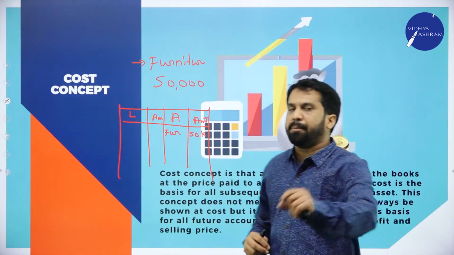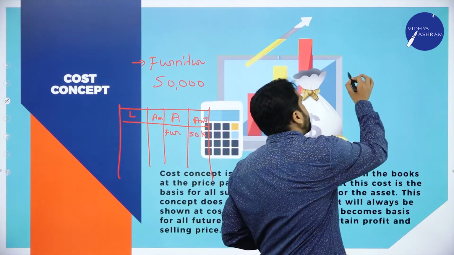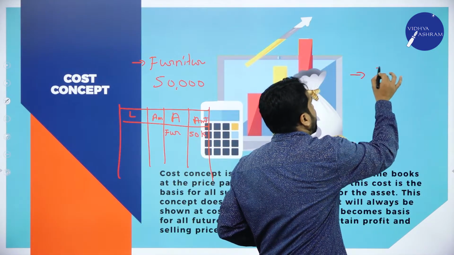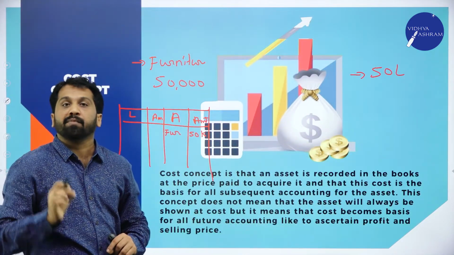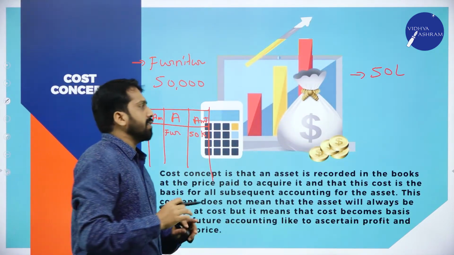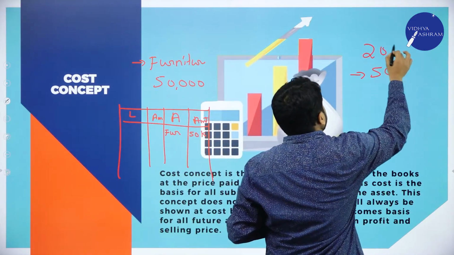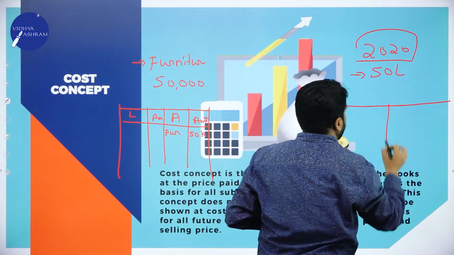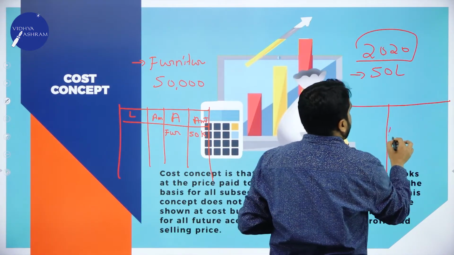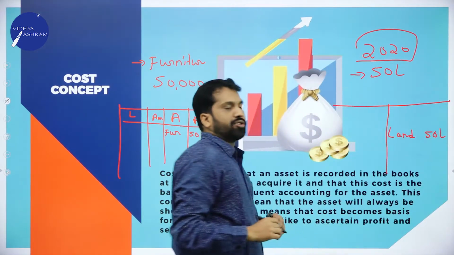You purchased a property for your business. For example, a land you purchased. The value of land is 50 lakhs. What is the value of the land? 50 lakh. Now, you purchased it in 2020. So, again the same procedure. It is your balance sheet. Land value is 50 lakh, you mentioned.